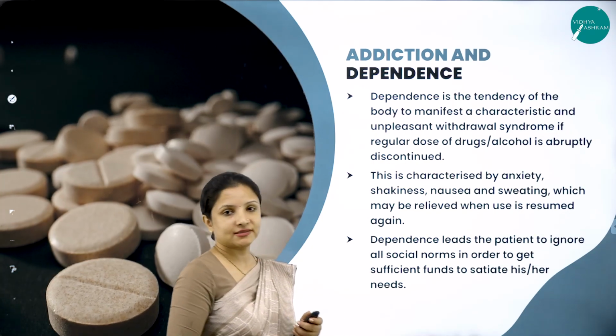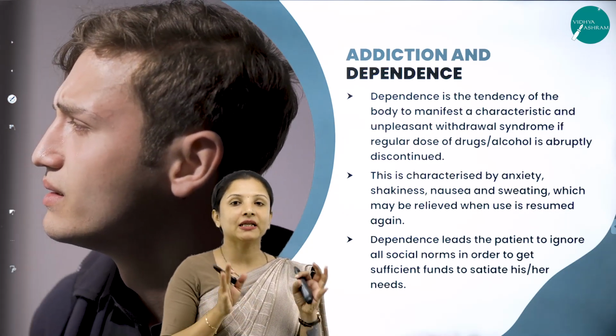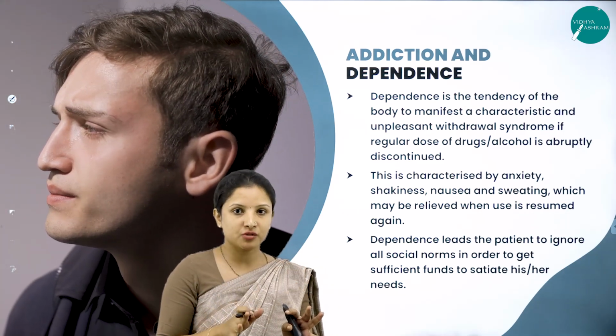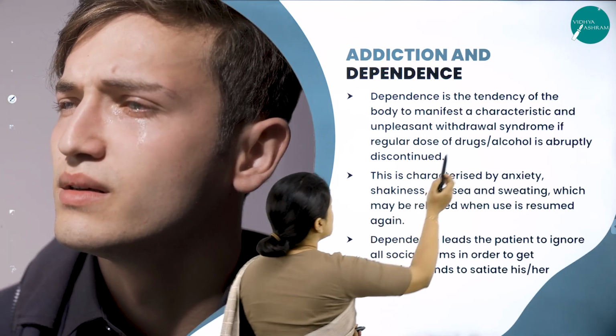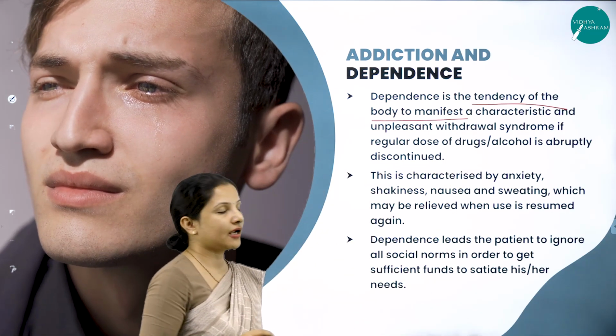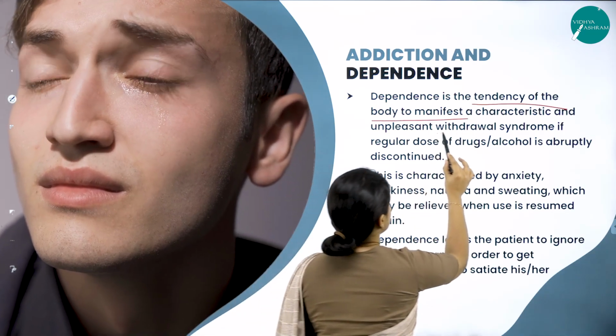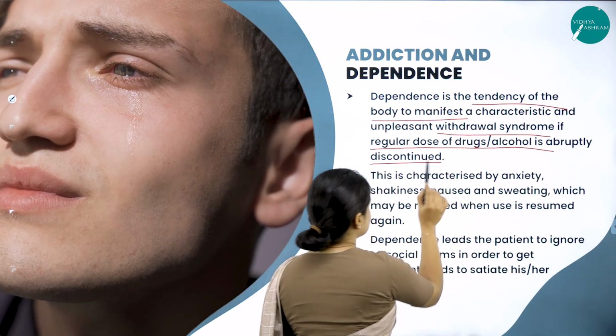Now, that is about addiction. Once we are addicted, our body, if it has to function properly, needs to depend on the drug. So dependence is the tendency of the body to manifest a characteristic and unpleasant withdrawal syndrome if the regular dose of drugs or alcohol is abruptly discontinued.